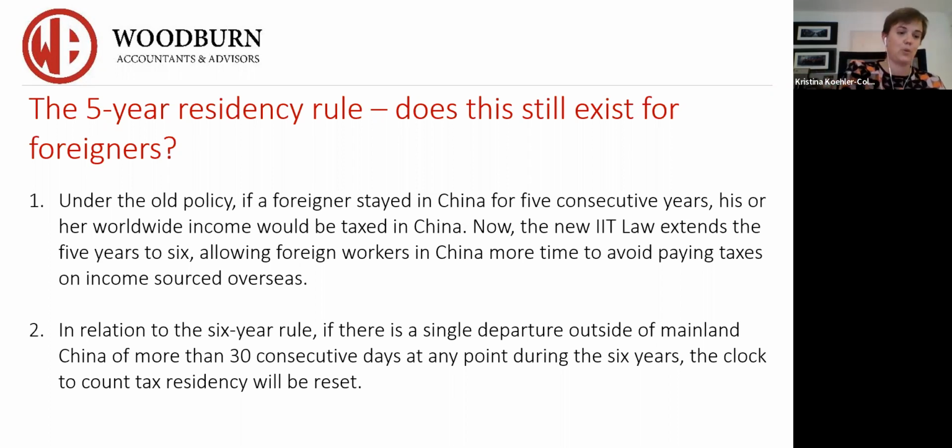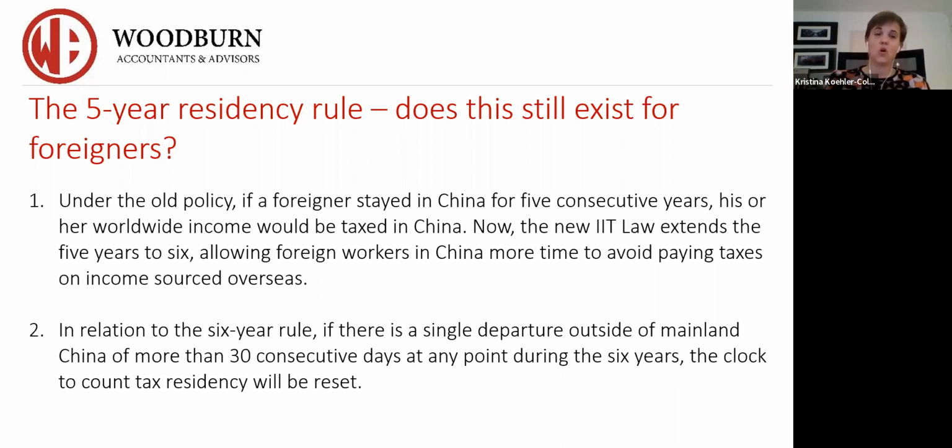So I'll give you an example. You arrived in China in January 2019. You have 2019, 2020, 21, 22, 23, until December 31st, 2024 to break your residency. Otherwise, January 1st, 2025, you will be taxed on your worldwide income.